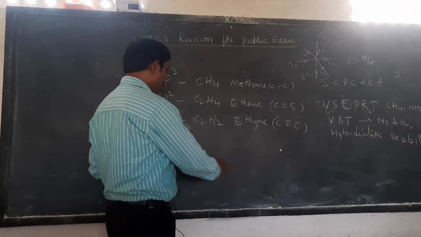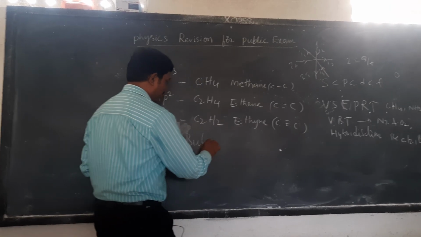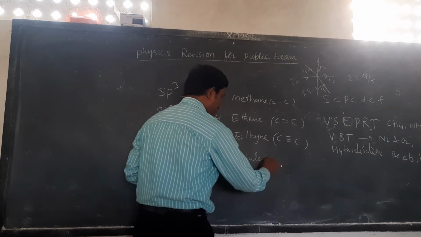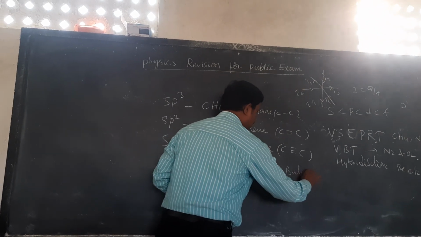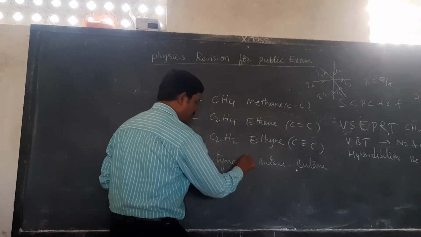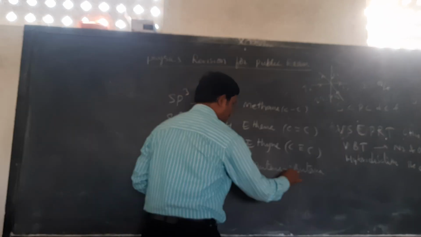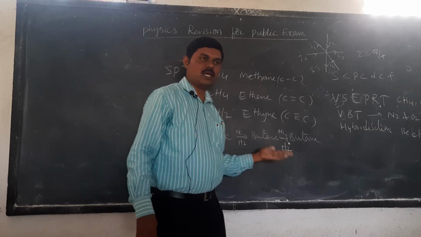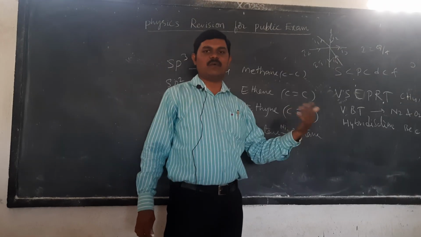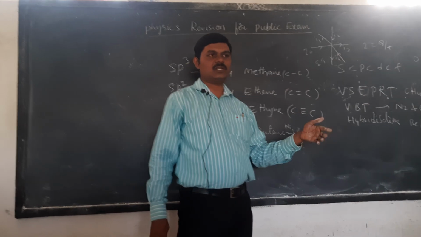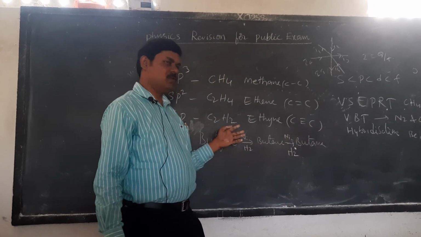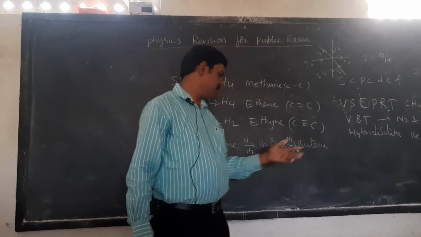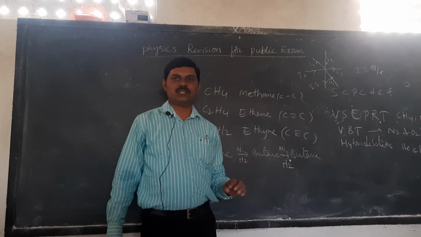Where do we use this type of reaction? In the hydrogenation of oils. Unsaturated carbon compounds of the oils can be changed into fats, like ghee. So this is about the addition reaction.